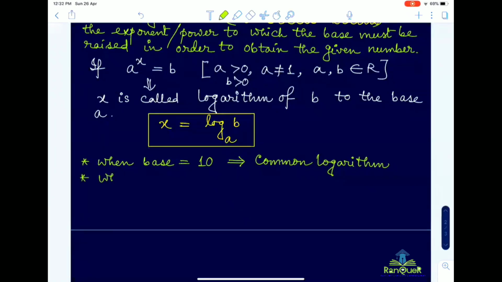In the other case, when the base is equal to some specific constant, suppose we talk about e, this e comes from the exponential expression. This is also a constant whose value is approximately 2.7.